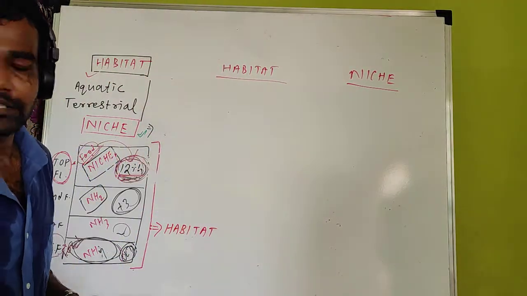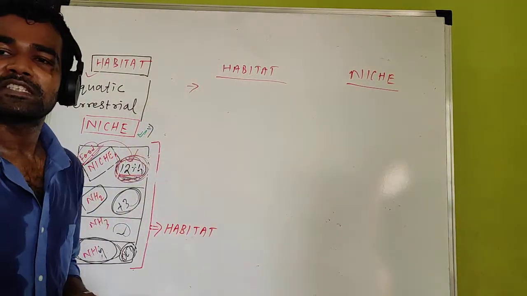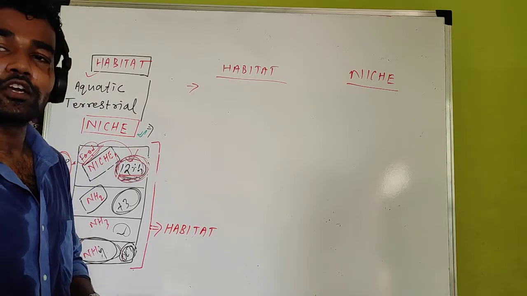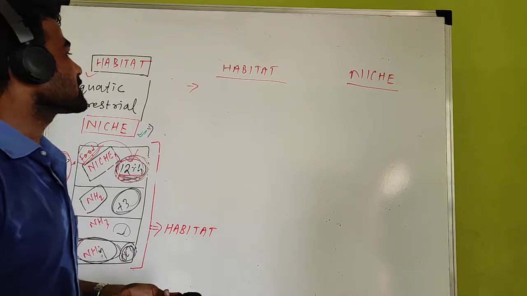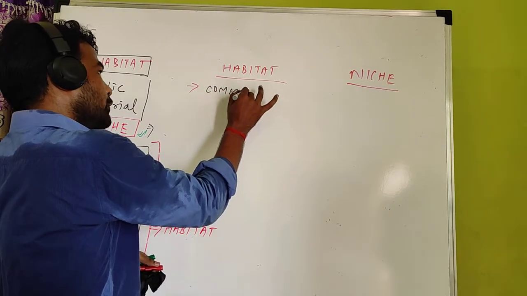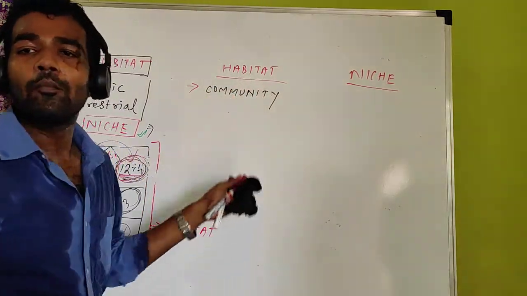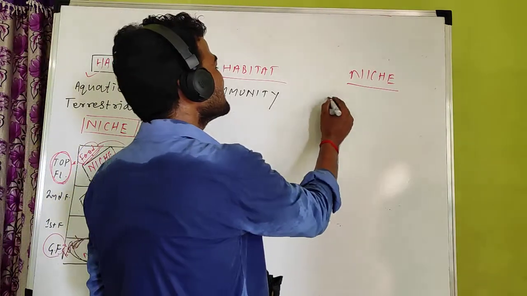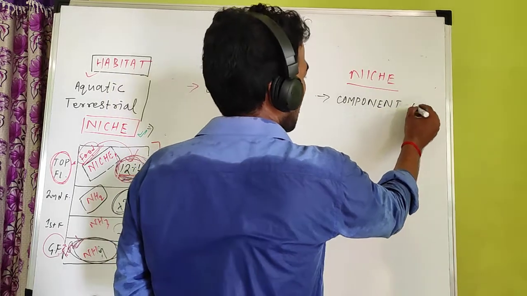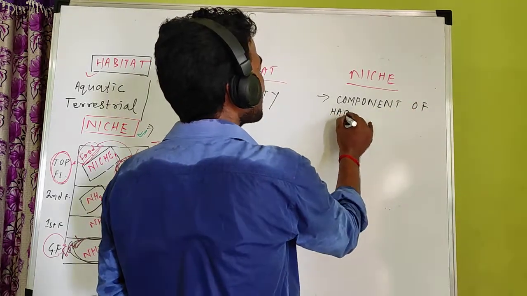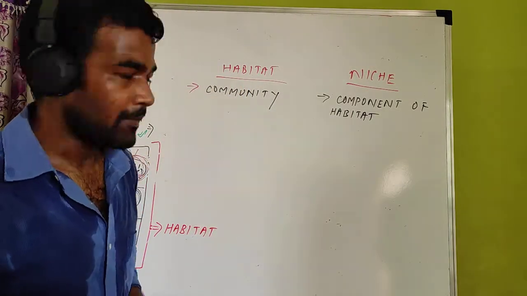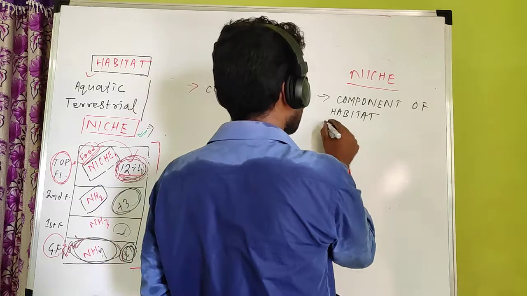First point you have to write: habitat is a specific place where a community lives. Community means several species, तो several species न लिख के हम एक टर्म में लिख देंगे: community lives. Habitat is a place where a community lives. But what is niche? Niche is a component of a habitat. Component means part. Niche को क्या बोलेंगे? It is a component of a habitat, habitat का एक part, determined or delimited by